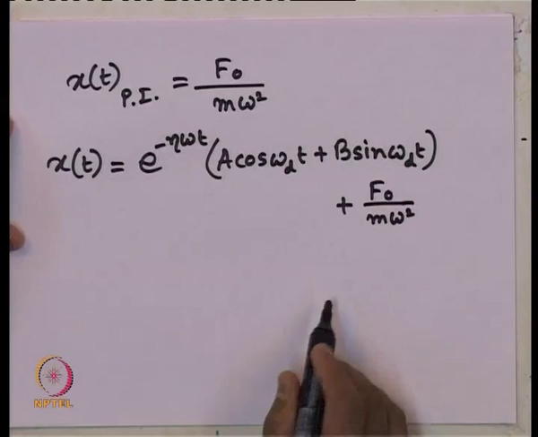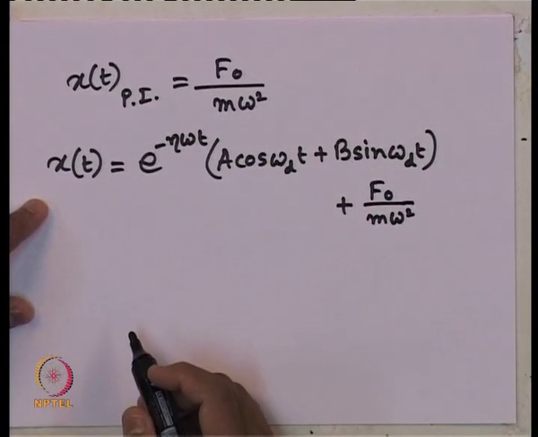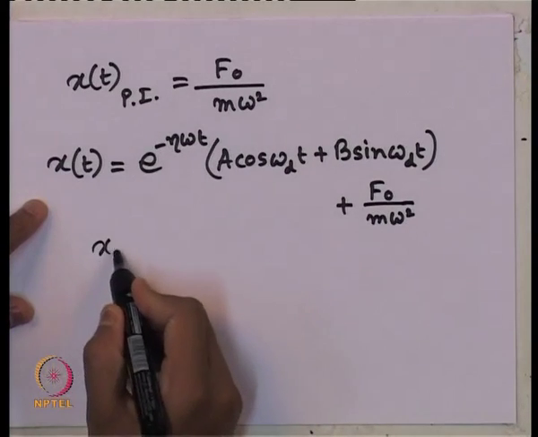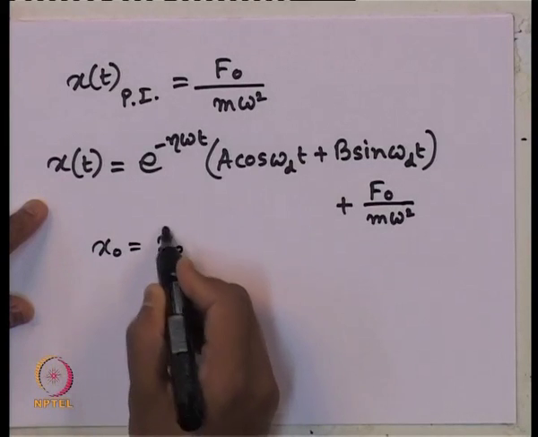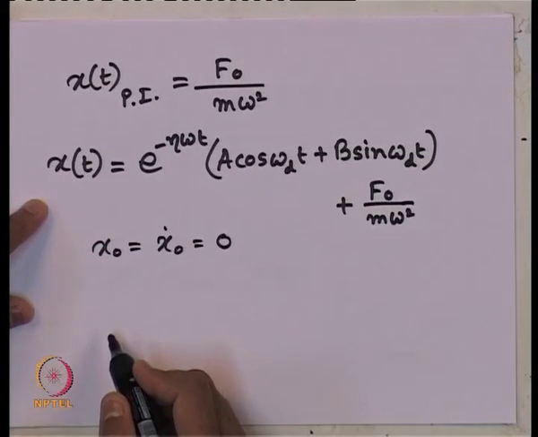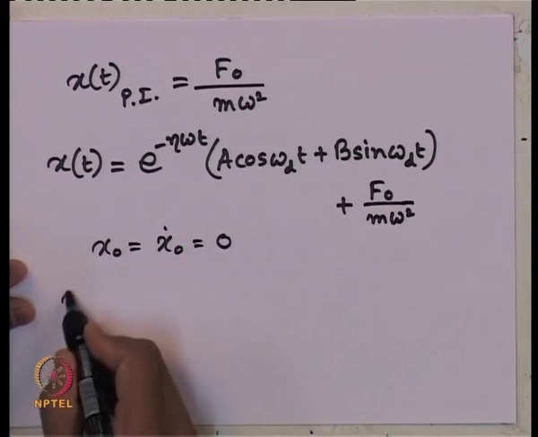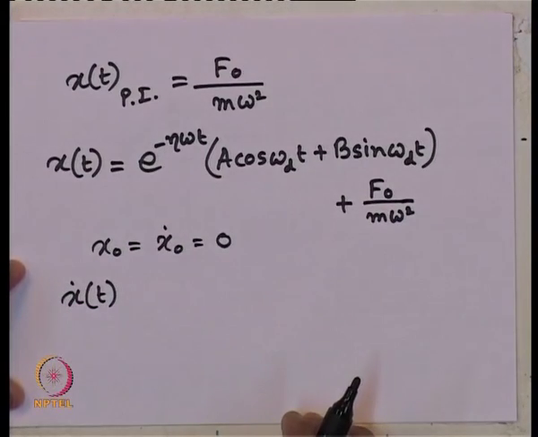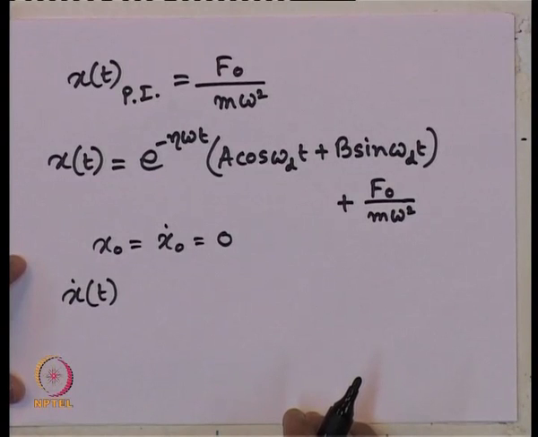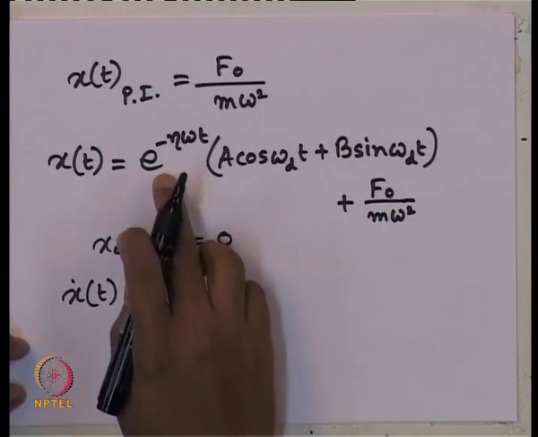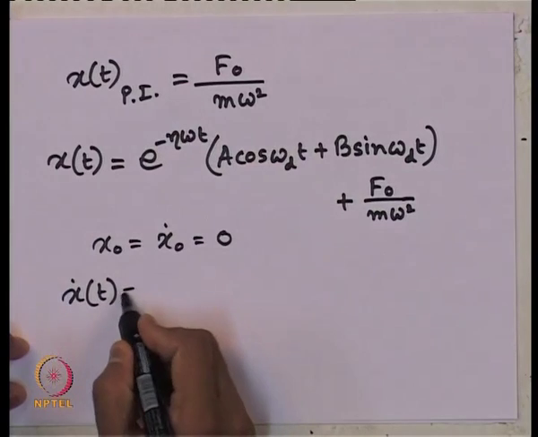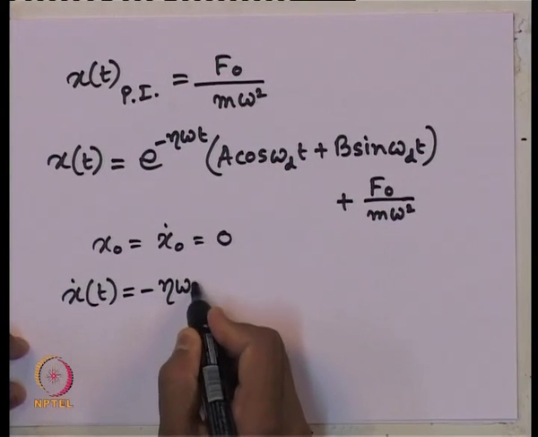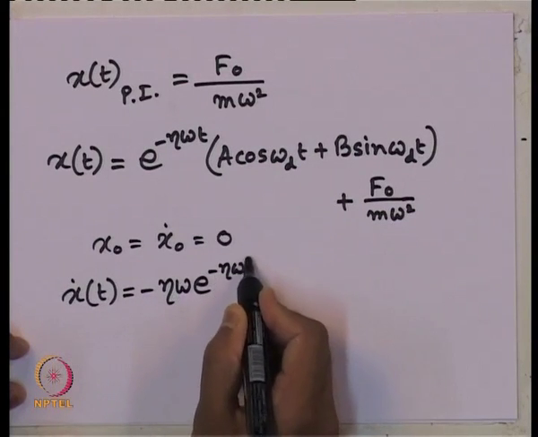And on this total solution, we have to now apply the initial conditions, which is given to us that these all are 0. So, what we can do now, let us differentiate this total solution to get the expression for the velocity. What we will get? I am differentiating this first. It gives me minus eta omega e to the power minus eta omega t.